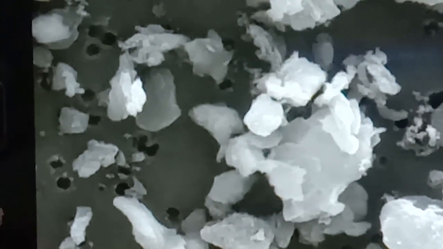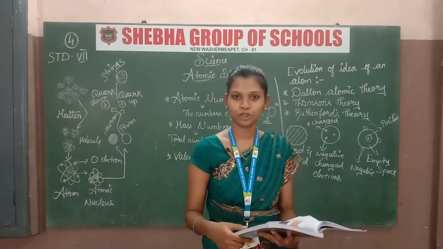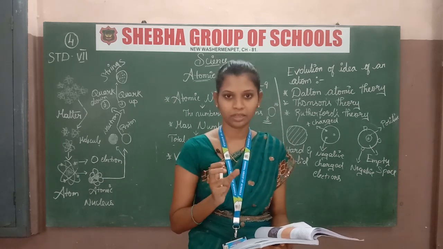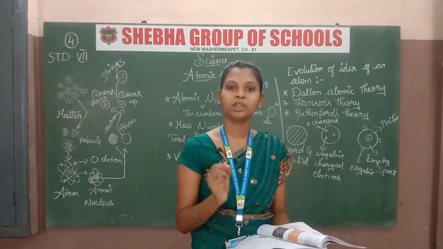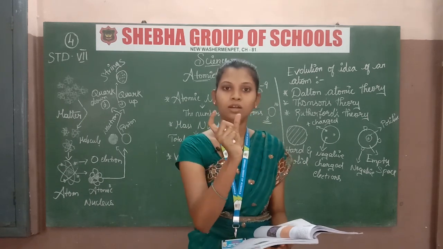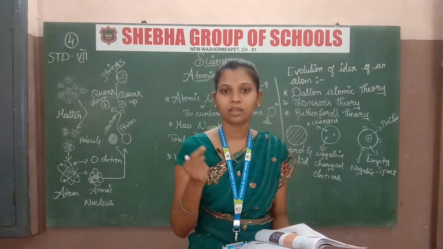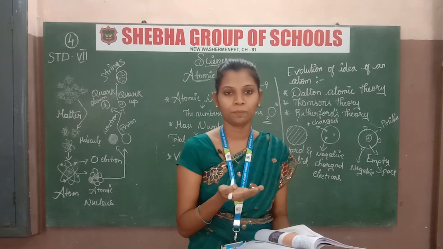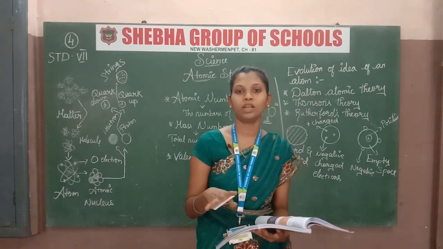When we keep the dust under the microscope, the structure will be shown like this. For the dust particle, they take a little bit of dust and keep it on a thin glass slide, and then they keep it under the microscope. That structure only I show now.